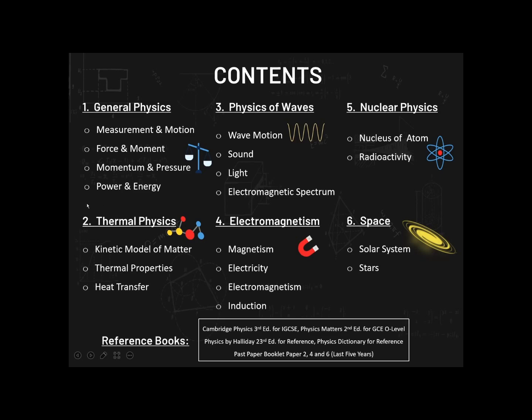Okay, once we're done with that, we move into the second block, which is thermal physics. As the name suggests, it has something to do with heat, which again is a form of energy, and how one specific form of energy is going to interact with matter. And that's what we call the kinetic model of matter: how energy will create kinetic changes or movement in matter particles once we heat them or cool them down, right?